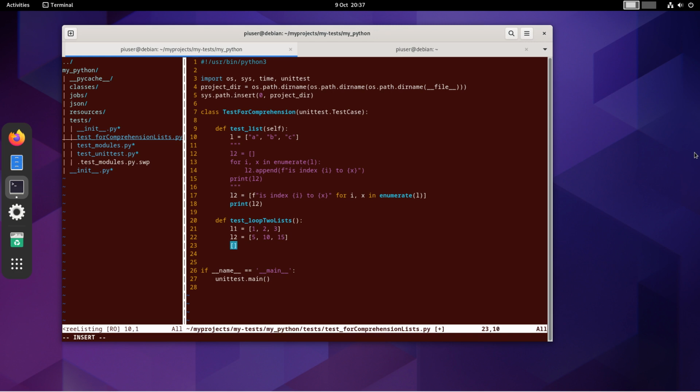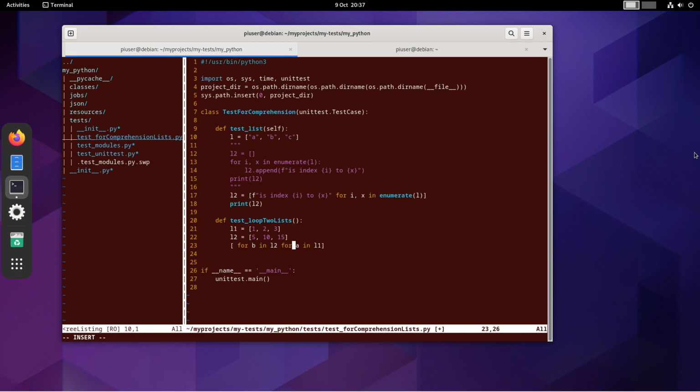Okay, so now what I'm going to do is build my for comprehension. So I'll have for A in list 1, and the next thing I'll do is to the side of it I will have for B in list 2, right?